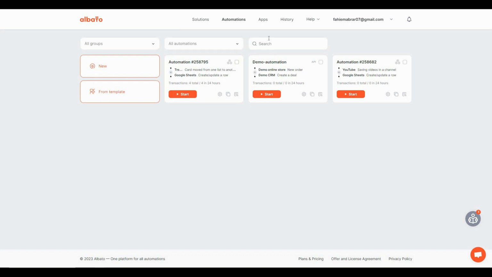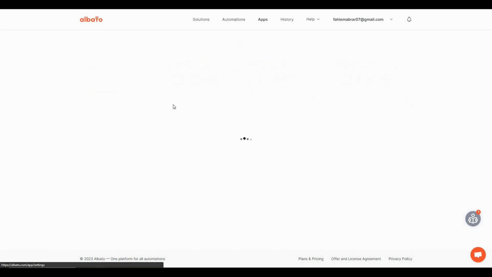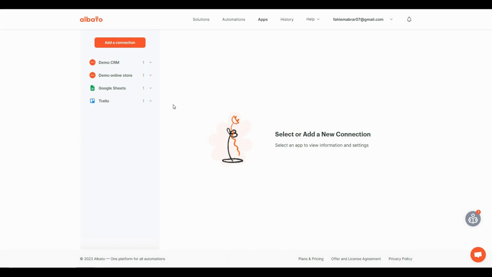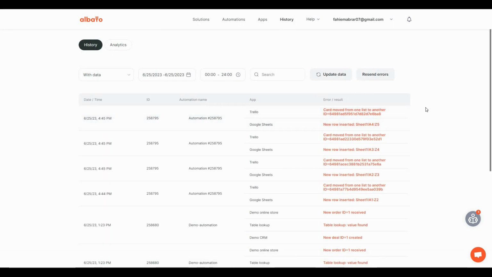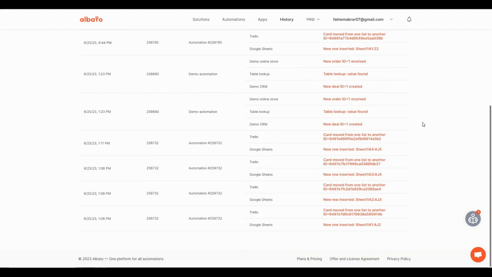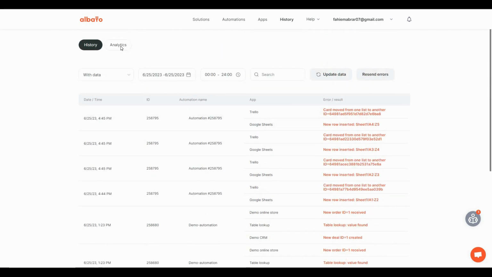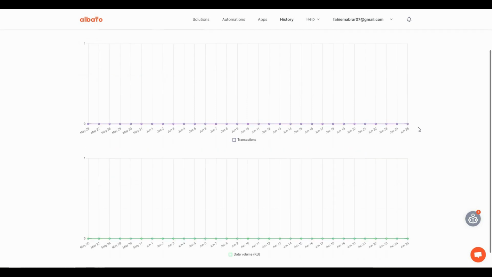And then there are also some other tabs, such as this apps tab. On this apps tab, you can see all of the apps that you have connected, such as I have connected this demo CRM, the online store, the Google Sheet account, and the Trello account. And if you want, you can even delete these accounts or apps. And then there is another tab, which is the history tab. From here you can see all of the history of all of your previous automations, and you can even check the analytics, as you can see.